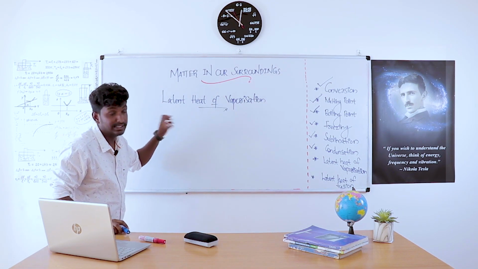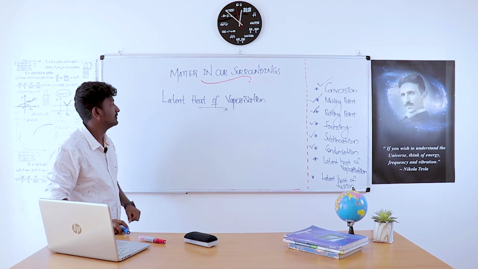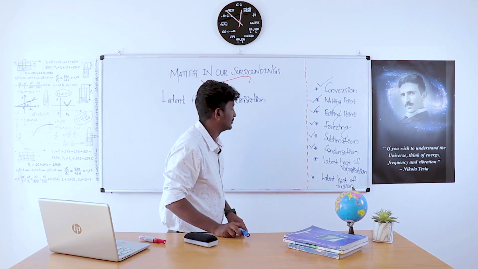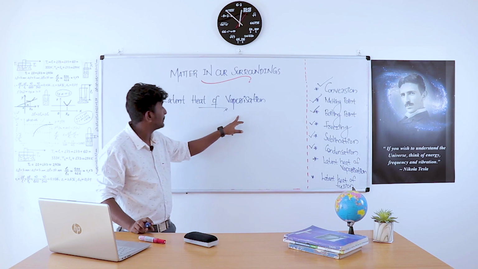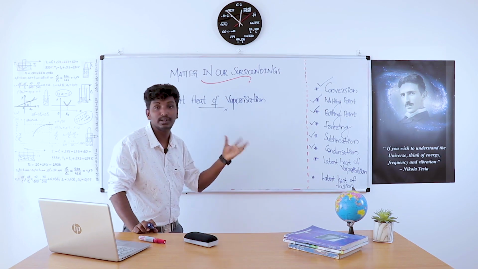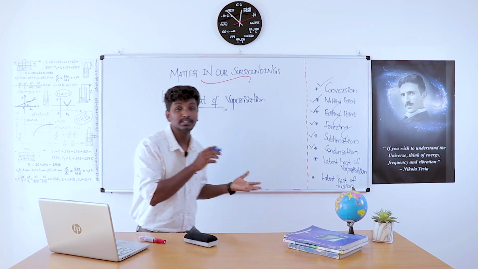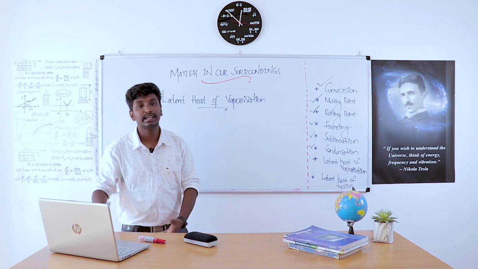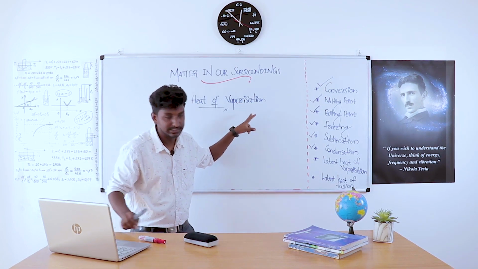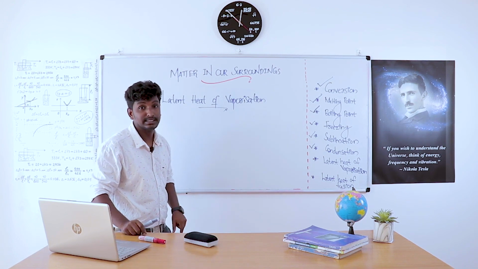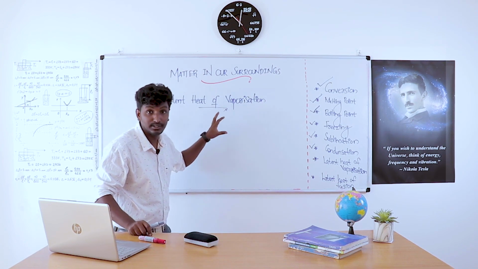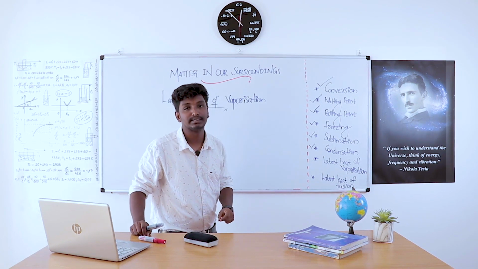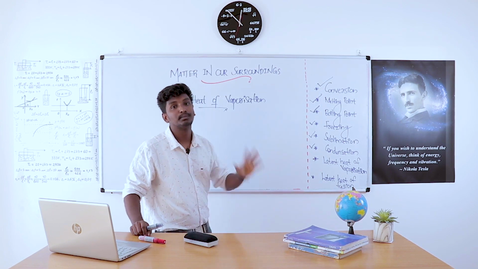It is the heat energy required to convert 1 kilogram liquid substance to its gaseous form. Vaporization is the process of converting liquid to gaseous form. Then latent heat of vaporization means the heat energy required to convert 1 kilogram of liquid to its vapor state at its boiling point.